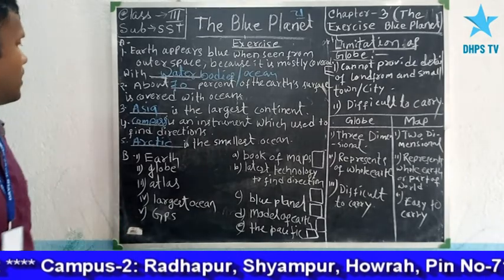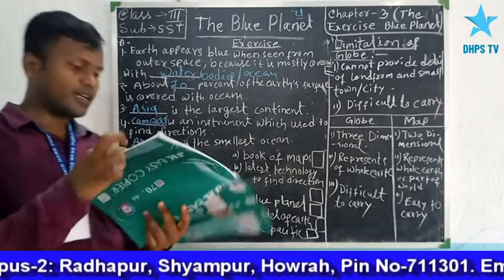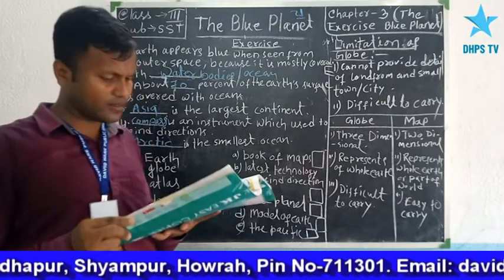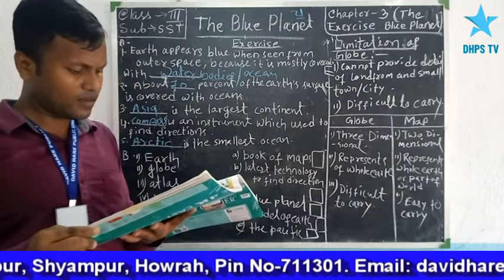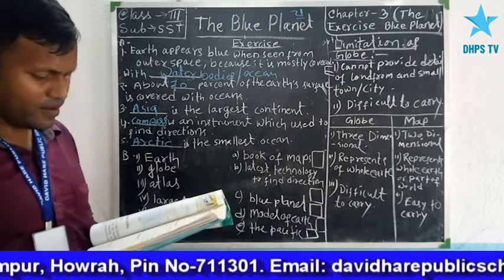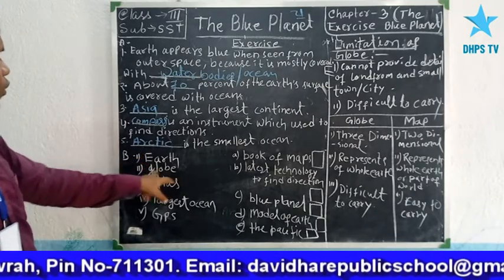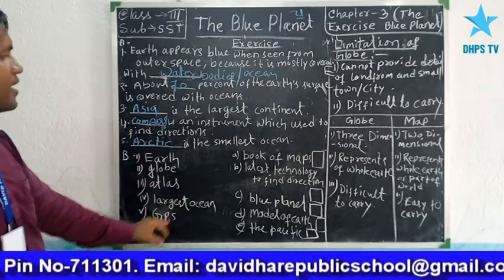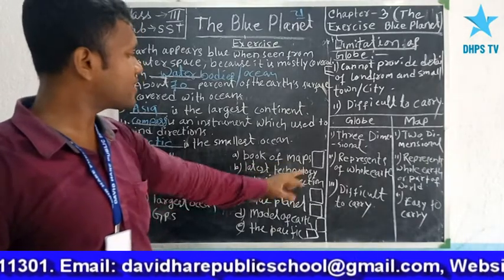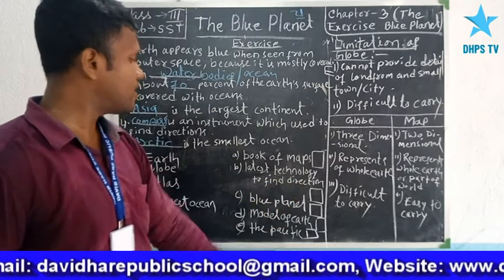Next, look at question B. Match the following. Here some options are given. Here they have given Earth, Globe, Atlas, Largest ocean, GPS, and on this side also some options: Book of maps, latest technology to find direction, blue planet, model of Earth, and the space.